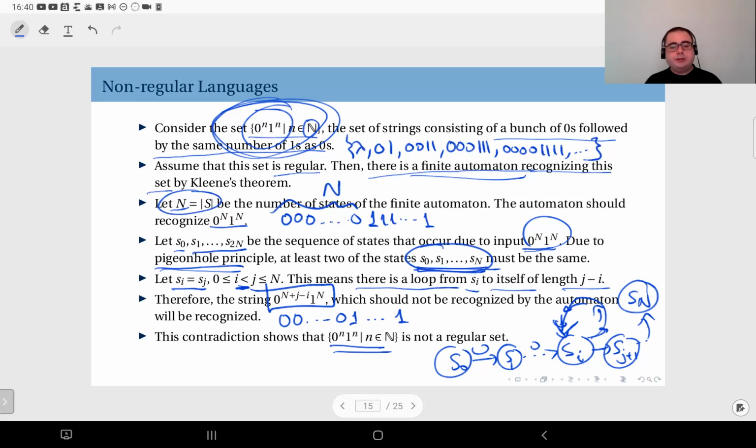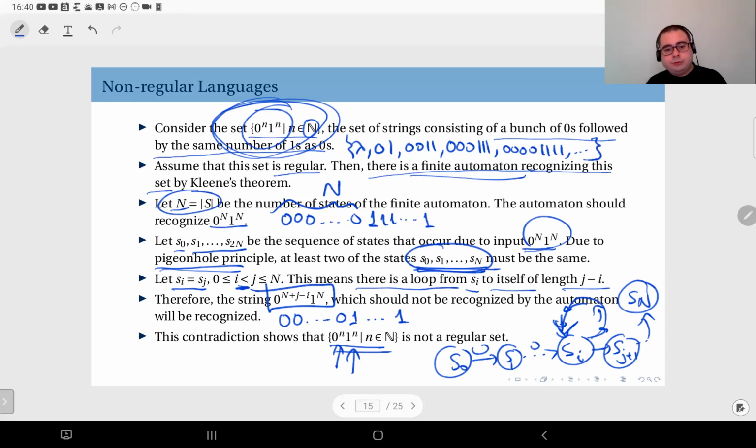Alternatively, we can say that there can be no deterministic finite automaton or non-deterministic finite automaton that recognizes such a language. That is due to the fact that the finite automaton has no infinite memory, because n here, the number of zeros or the number of ones, can be arbitrarily large.